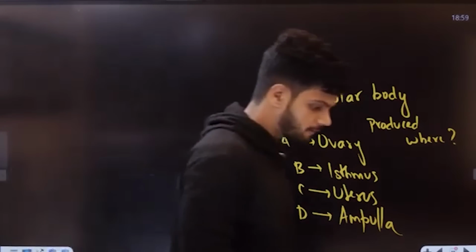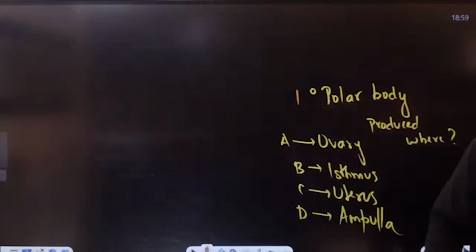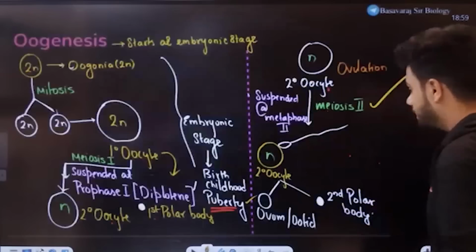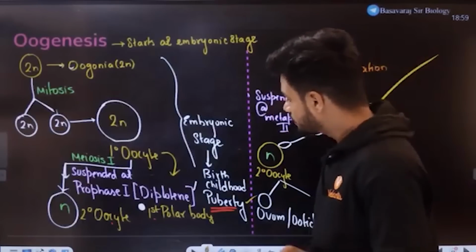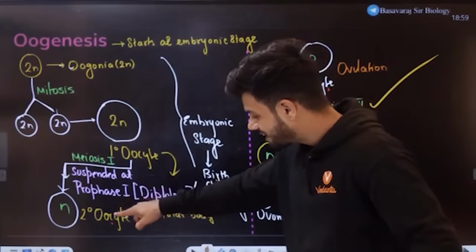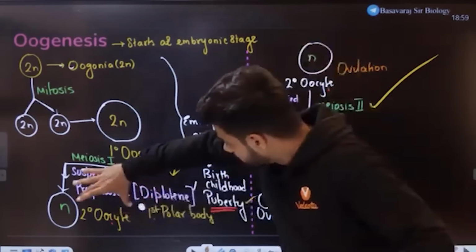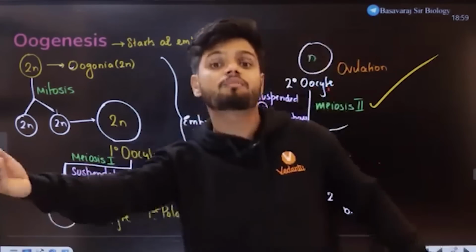The primary polar body is produced in the ovary. Exactly. The primary polar body and the secondary oocyte are produced at puberty in the ovary. This secondary oocyte is released from the ovary eventually.